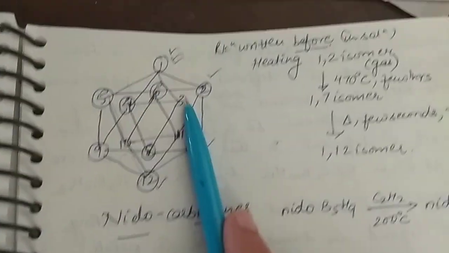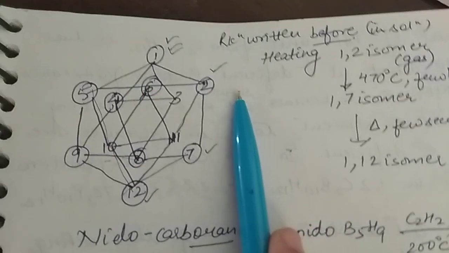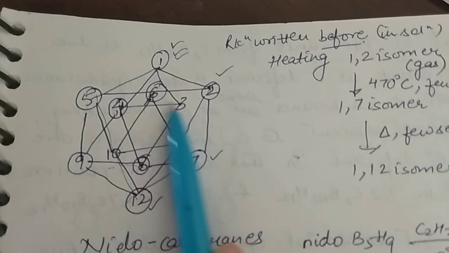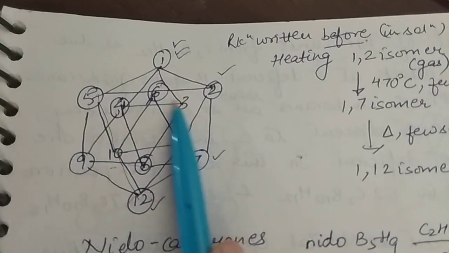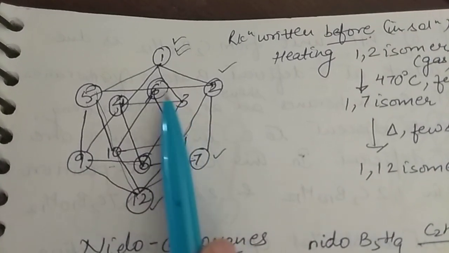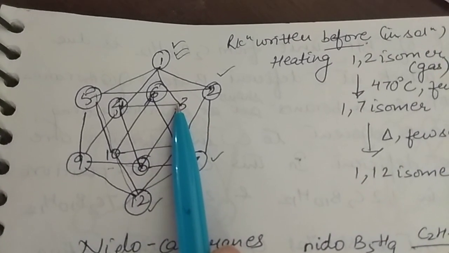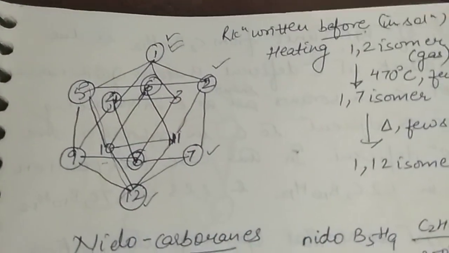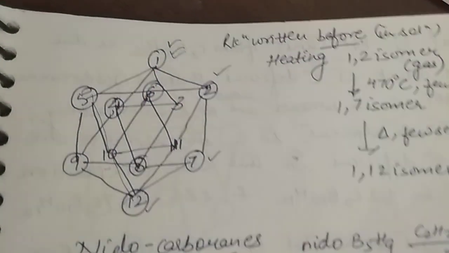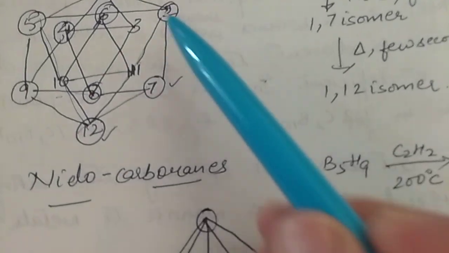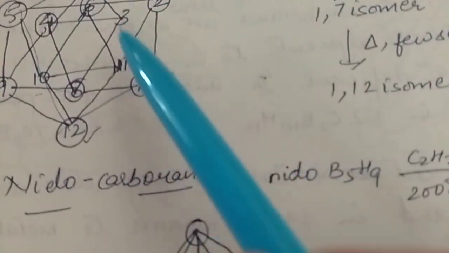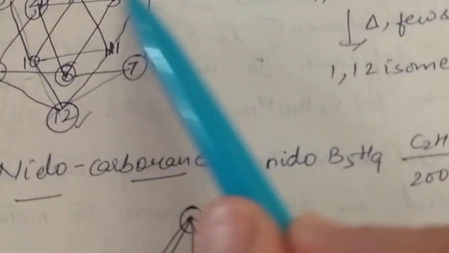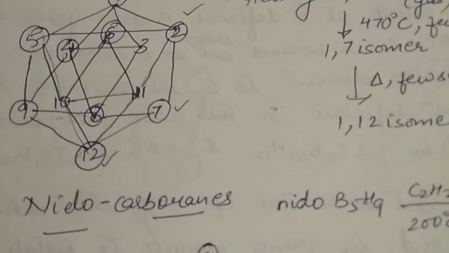Do you remember the structure? Let's go back to the structure. In 1,2, it is 3 and 6, right? So let's see. In 1,2 carborane, it is 3 and 6. These borons are close to this one carbon, so they are most easily affected and most easily attacked, right? And in case of 1,7, can you predict? 1,7, what was there? 2 and 3, they are telling. In case of 1,7, these 2 and 3 can be easily attacked.